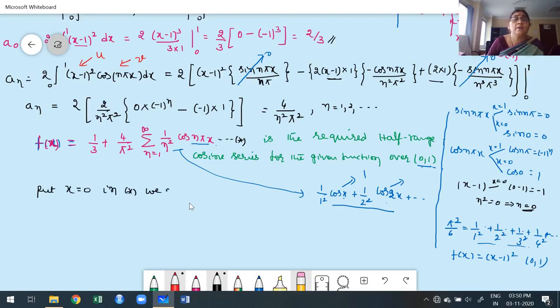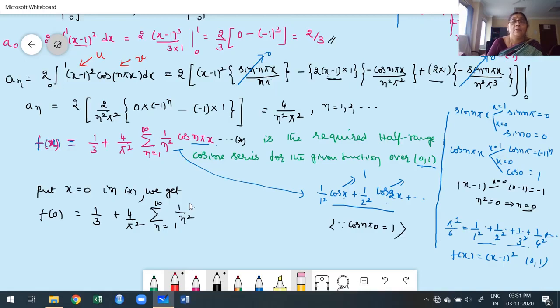We get f of 0 must be equal to 1 by 3 plus 4 by pi square summation, n ranging from 1 to infinity, 1 by n square, since cos of n pi of 0 is nothing but 1.